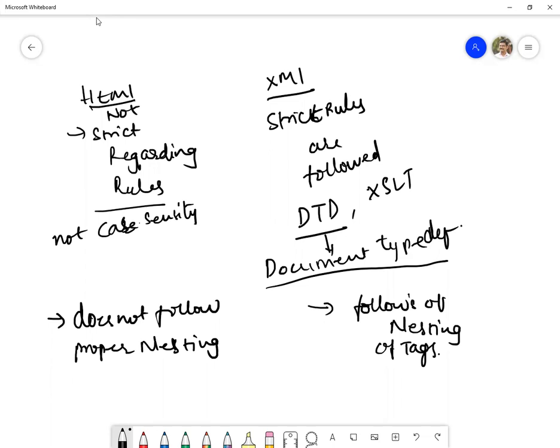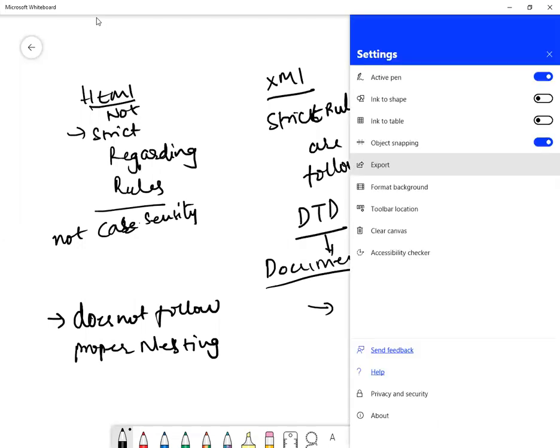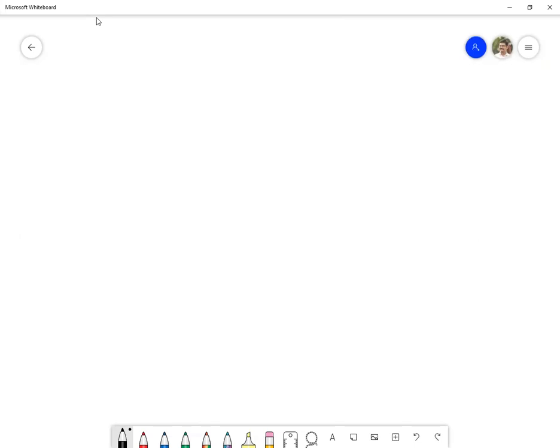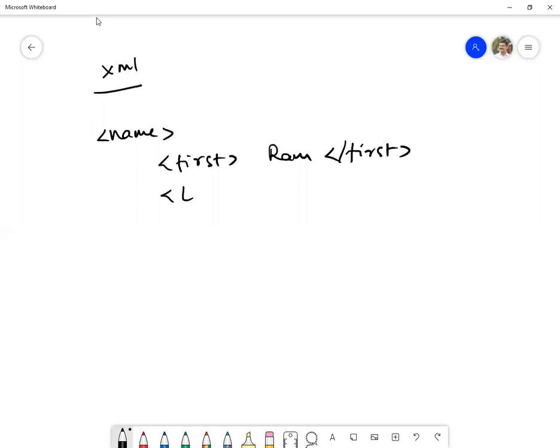Let me show you one thing. Coming to XML, it follows proper nesting of tags, something like this. We have a name under which we have a first name, where we have first, coming to the last name. Now coming to the closing of the tag, that is name.